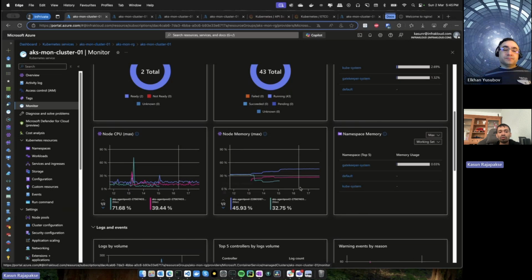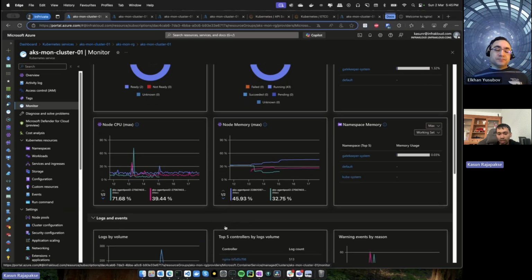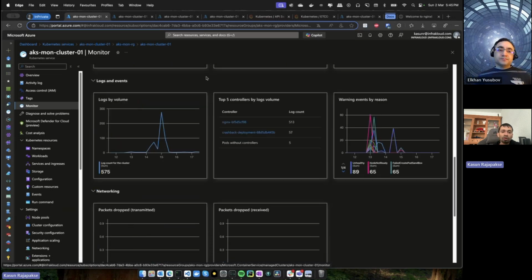Then you can see node CPU and memory usages as well. Then the logs are also very important. You can see how much of logs are ingesting from the cluster. Then it will be very helpful to show you the top 5 log types that different components are ingesting.